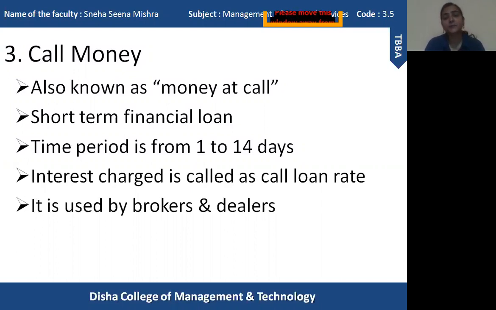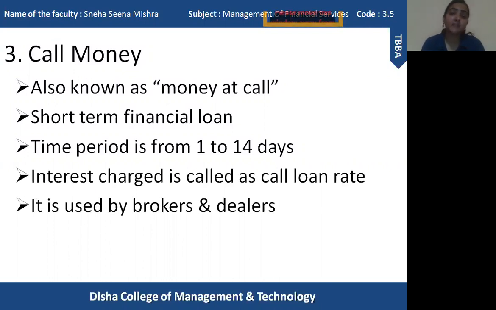Brokers and dealers usually take a call loan for transactions in the stock exchange or to maintain a margin balance. On behalf of the customer, when they sell and purchase shares or bonds, they have to maintain a margin. In order to do this kind of transaction they need money, so they ask for call money.